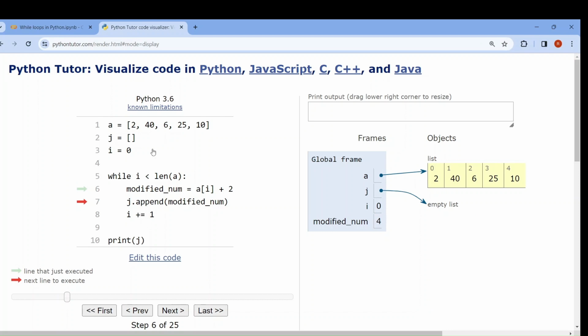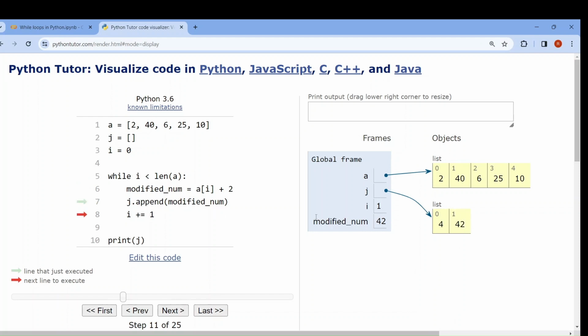Now j.append means in j it will be added. Now it has a number 4. Before it was an empty list. Now it has the number 4. Okay. i will be increased. So the value of i will be changed here to 1. See, i has been changed. Again, we are in the loop. 1 less than 5, i equal to 1, true. Now modified_num is A[i] plus 2, that means A of 1, the next one. So 40 plus 2 is, see, here it is 42. It will be added to j.